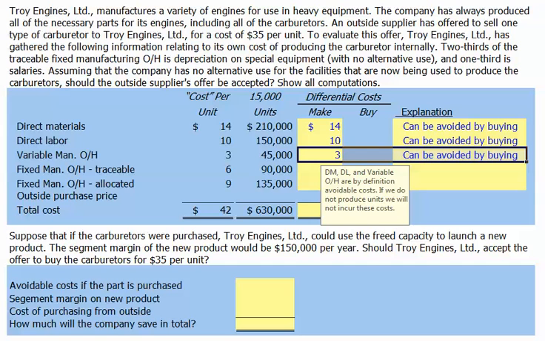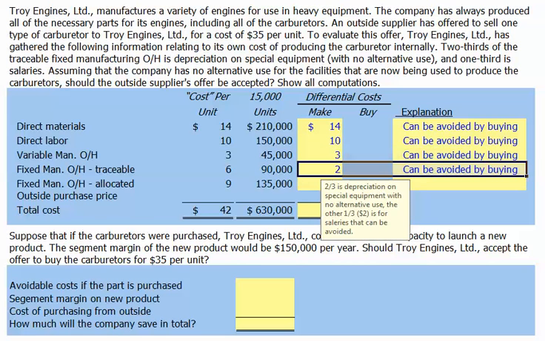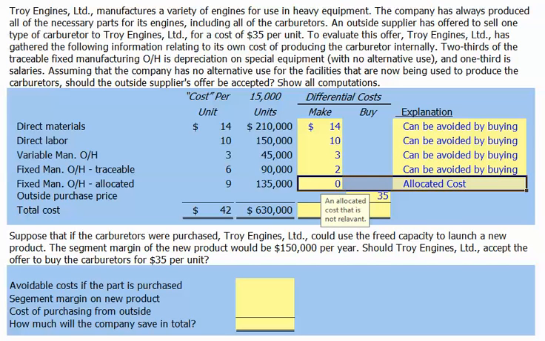For the fixed manufacturing overhead of $6 per unit, we were told that two-thirds was for depreciation on equipment with no alternative use. This is a sunk cost that we will incur whether we purchase the carburetors externally or build them ourselves. The other one-third, or $2, is for salaries that could be avoided if we purchase the carburetors externally. The fixed manufacturing overhead that's allocated is not relevant to our decision. We will incur that cost whether we purchase the carburetors externally or make them internally.